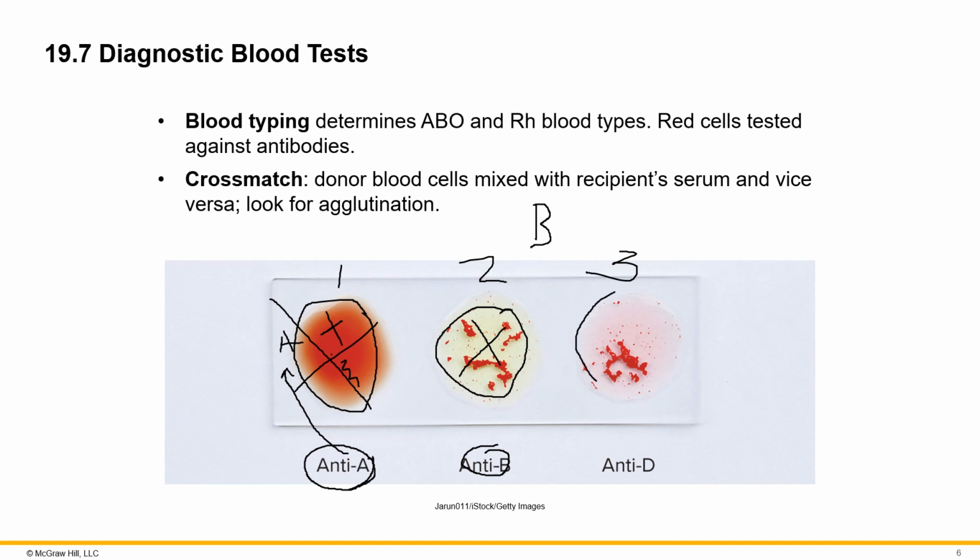Now this is anti-D, or your Rh factor. The fact that it has agglutinated here tells you that this person's blood type is B positive. So this tells you that this person can receive blood group B positive or O positive as blood transfusions.